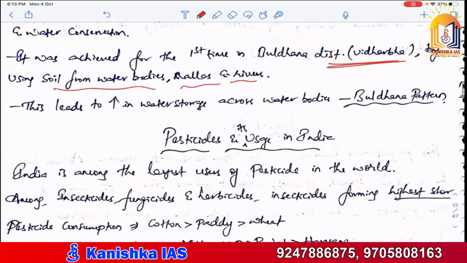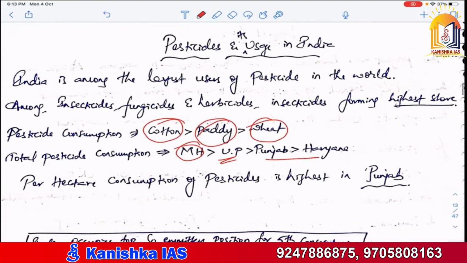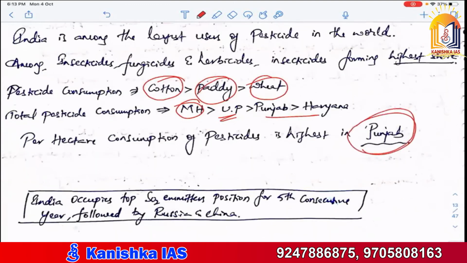Then pesticides. The highest amount of pesticide is consumed by cotton, then paddy, then wheat: cotton, paddy, and wheat. Total pesticide consumption is highest in Maharashtra, then UP, Punjab, and Haryana. So first is Maharashtra, then UP, Punjab, and Haryana. But the highest per hectare consumption is in Punjab, because Punjab has a huge number of very rich farmers. They can buy fertilizers to any extent. That's why their per hectare consumption is more in Punjab.